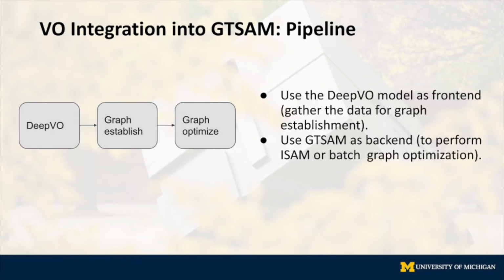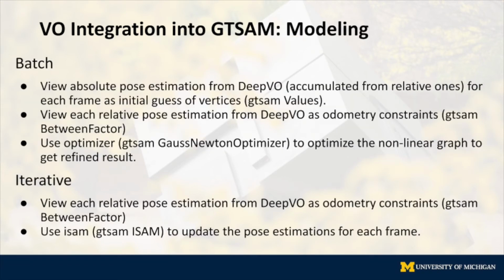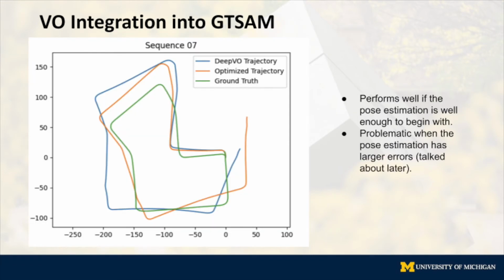And our second endeavor is to integrate DeepVO with GTSAM, where we use DeepVO as front end and GTSAM as back end. There are two strategies for us to perform the integration. We can either use a batch optimization method or an iterative manner. The performance on that was good if the pose estimation is good enough to begin with, but we encounter problems when the pose estimation has larger drifts.